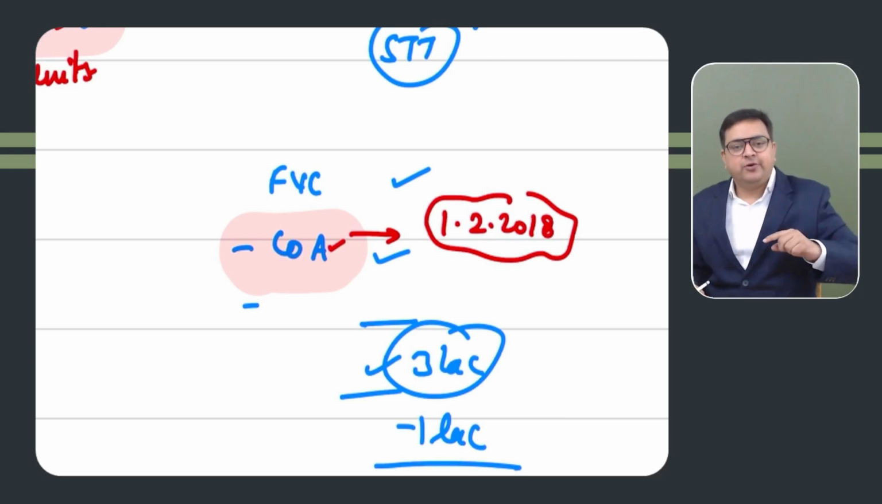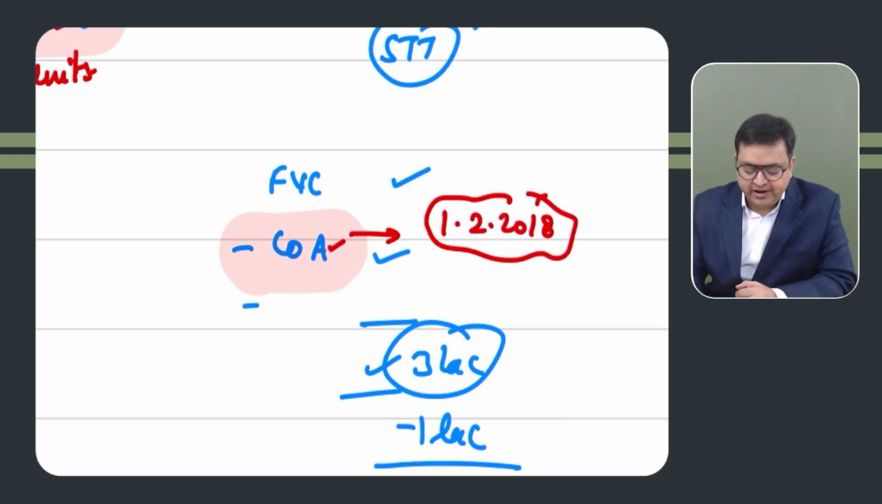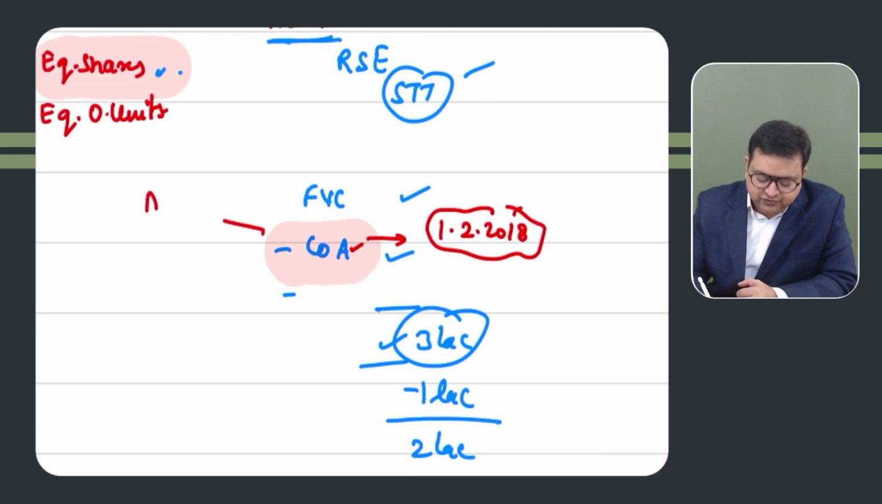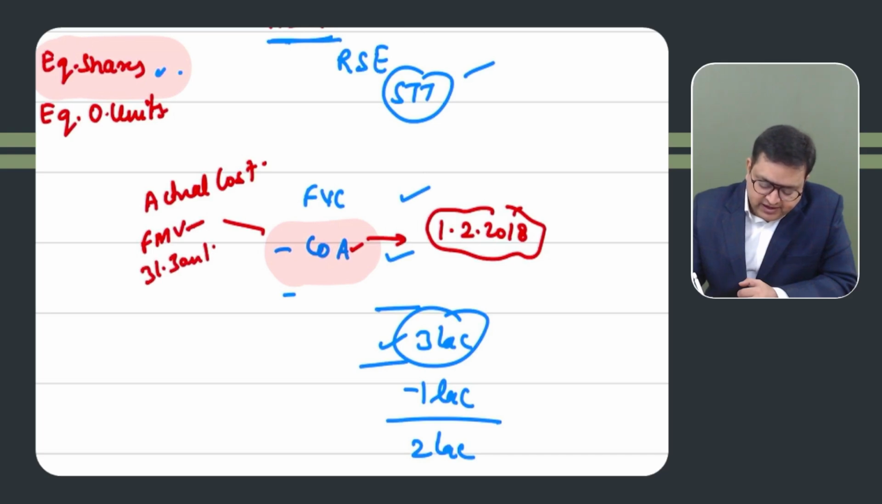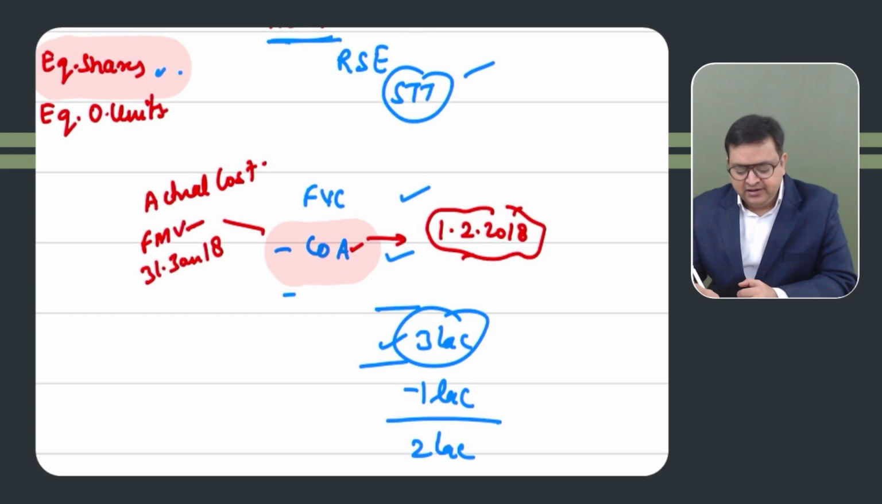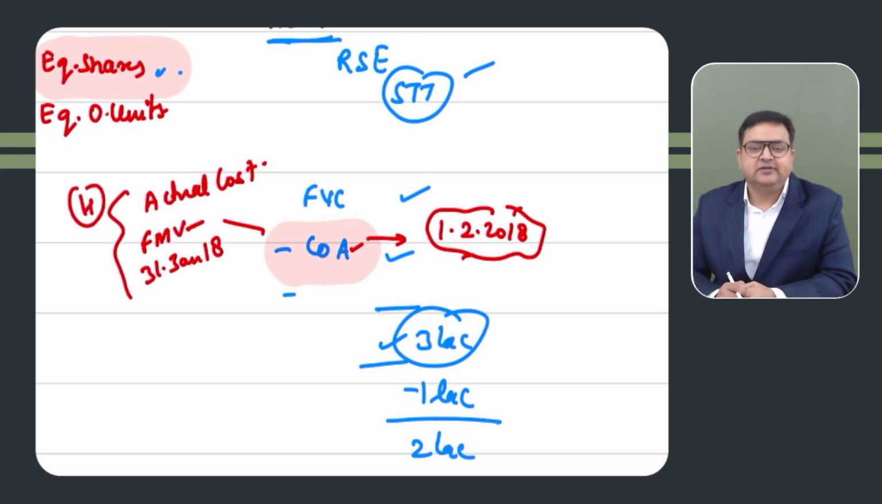But in case these shares were acquired before this date, on 31st January 2018 or before that, then what would be the cost of acquisition? In that case, it is important. You have to take the actual cost or the fair market value, the market value of the share as on 31st January 2018, just before this budget date, whichever is higher. You have to take this value.